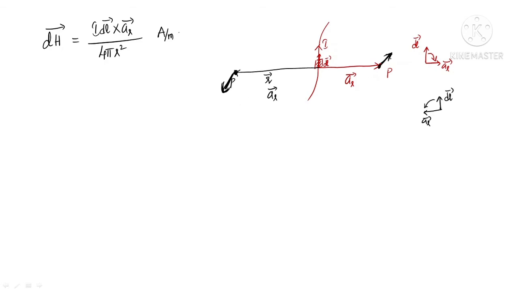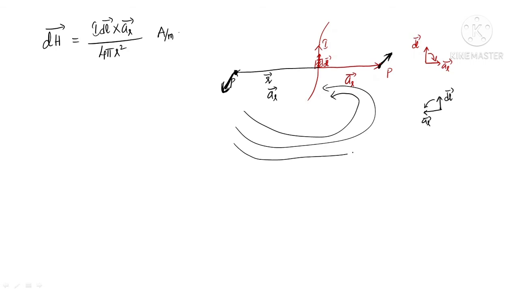So if you observe here also, you are getting the magnetic field in the same way. If the current is in this direction, the magnetic field is in this direction. Around this current carrying conductor, the magnetic field direction is like this, showing a closed path.